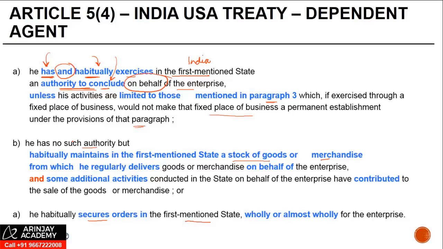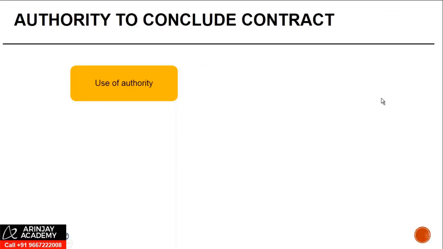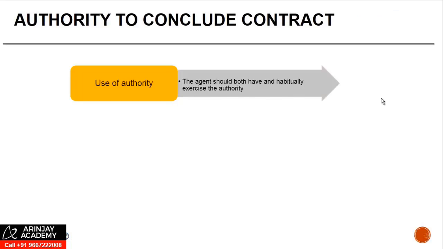But otherwise, if you possess as well as you habitually use your authority to conclude contract on behalf of the foreign enterprise, you'll be treated as having a PE in India. Let's see some of the characteristics of this particular clause before we move to clause B and clause C. So the use of the authority envisages 2 points. You should have the authority and you should habitually exercise.